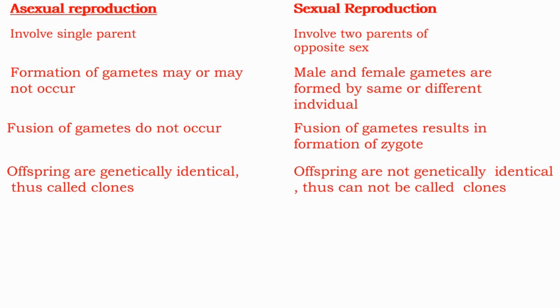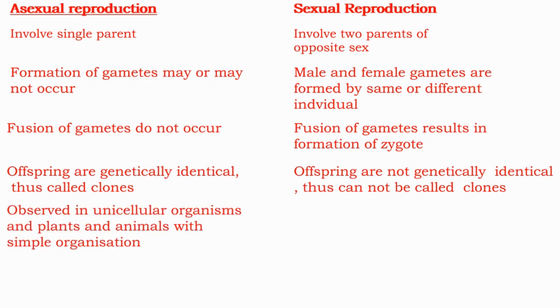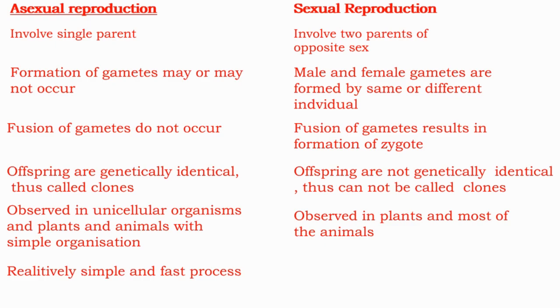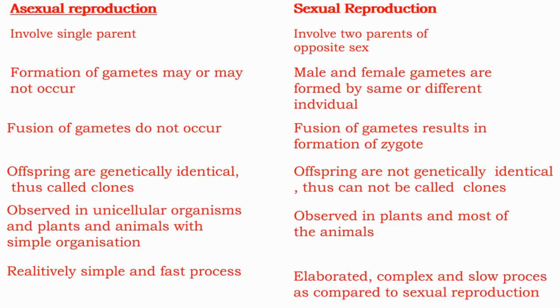Asexual reproduction is commonly observed in unicellular organisms and in plants and animals with simple organization, whereas sexual reproduction is observed in plants and most animals. The asexual method is a relatively simple and fast process, whereas sexual reproduction is an elaborate, complex and slow process as compared to asexual reproduction.